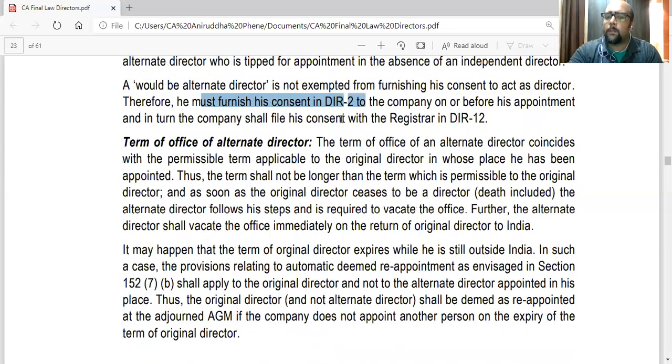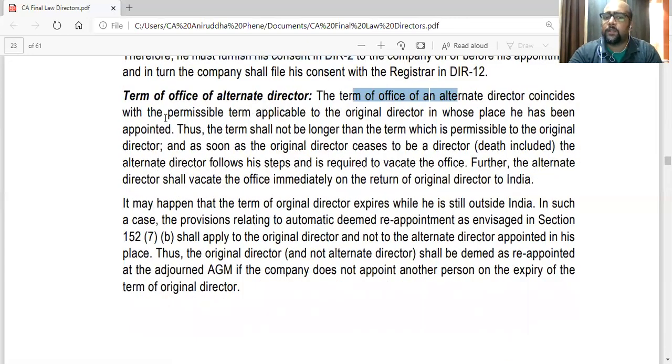Term. The term of office coincides with the permissible term applicable to the original director in whose place he has been appointed. Basically, his term is the term of the original director. The term shall not be longer than the term which is permissible to the original director. So he cannot continue for more time than what was the term of the original director. And as soon as the original director ceases to be director, maybe death also, the alternate director follows his steps and is required to vacate office. So as soon as the original director's term is over, by any reason, his term is also over. Further, he shall vacate office immediately on the return of that director to India.